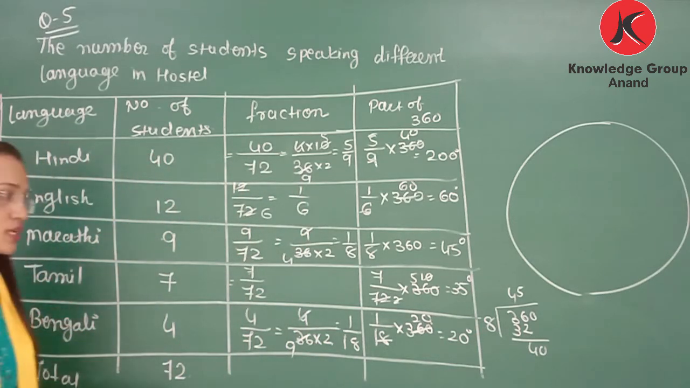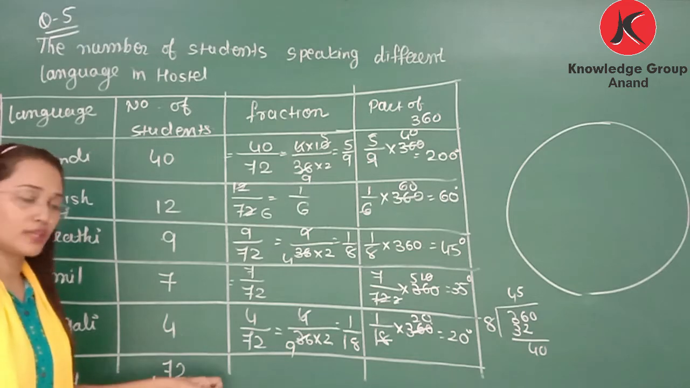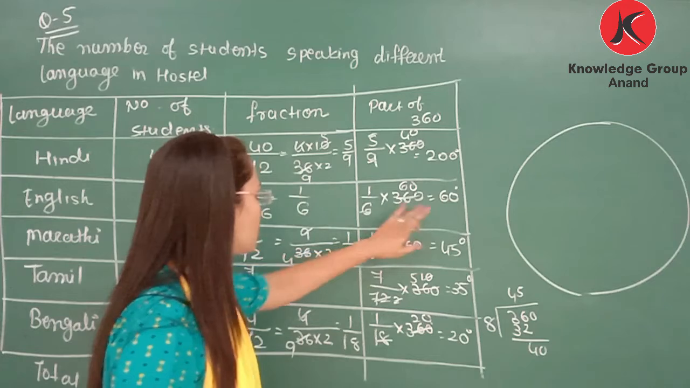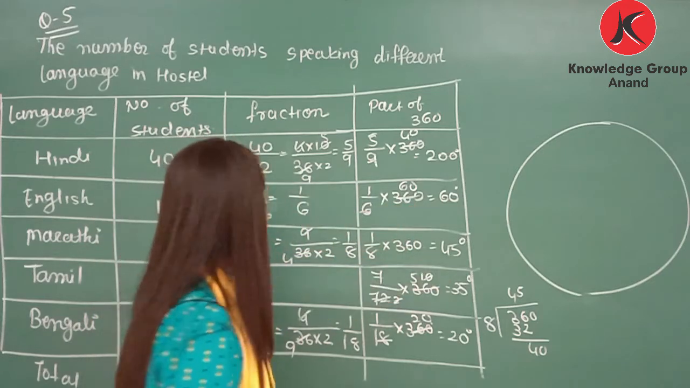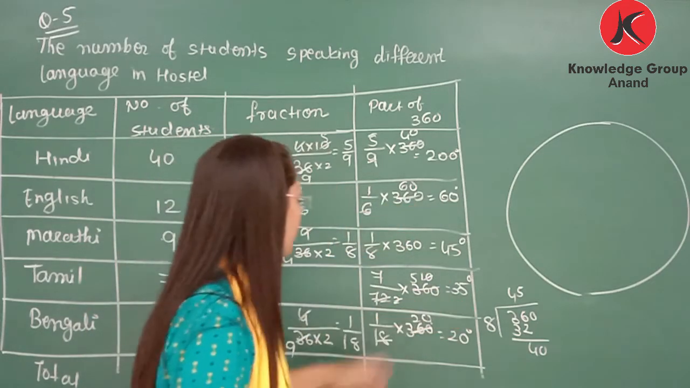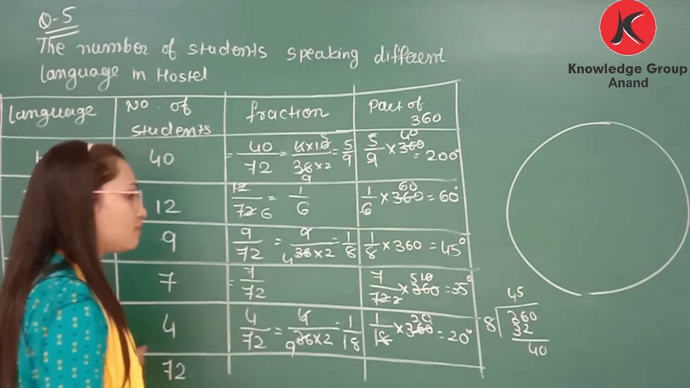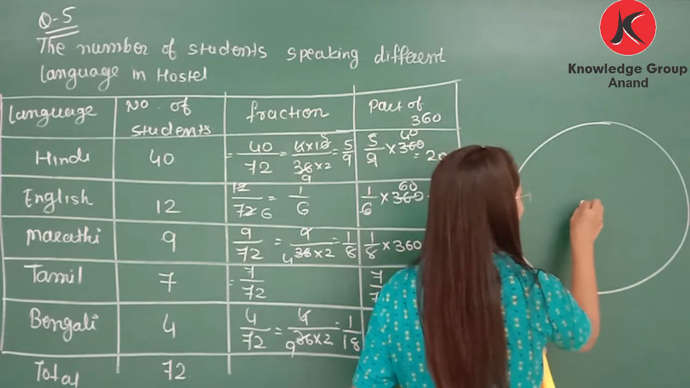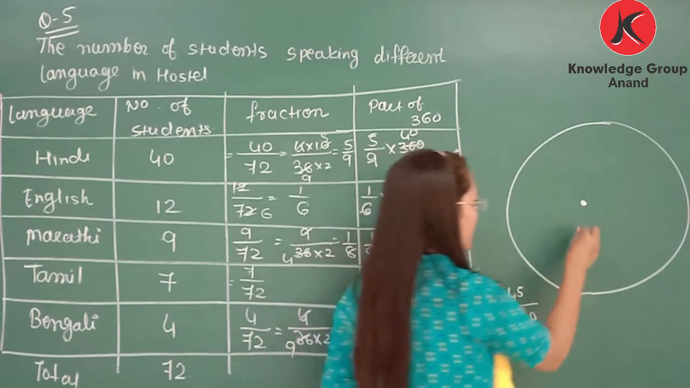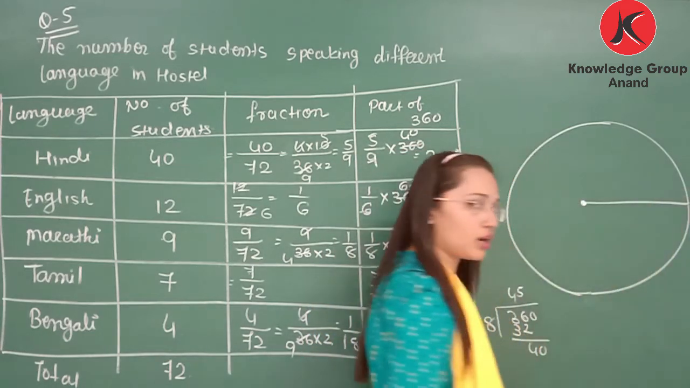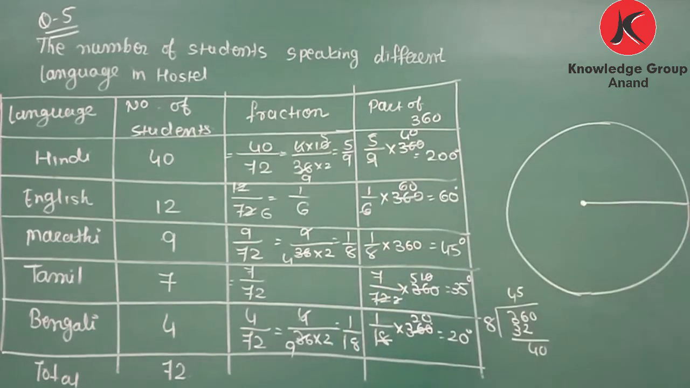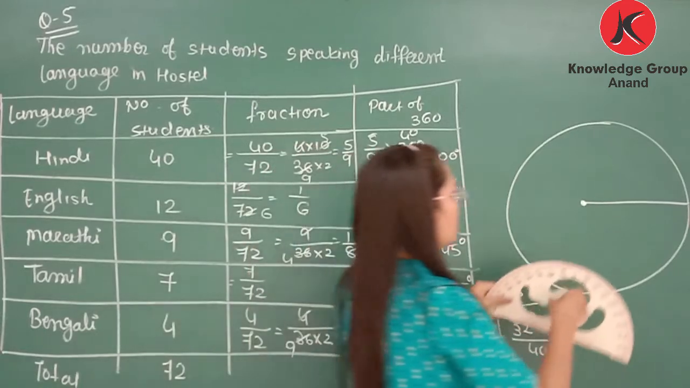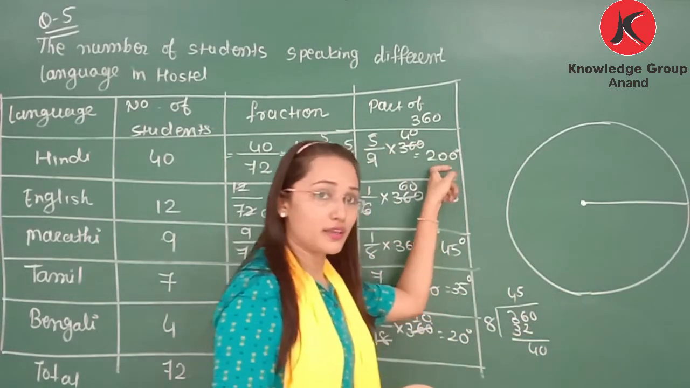You already solved this example, and if you have doubt then you can solve from this. So now 200 represents Hindi, 60 degrees will represent English, 45 degrees will represent Marathi, 35 degrees will represent Tamil, and 20 degrees will represent Bengali. So let's draw a pie chart. Here we need to draw a circle with a convenient radius. From the center, draw a line.